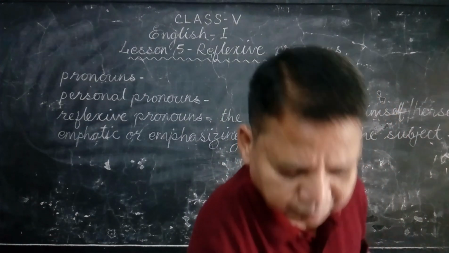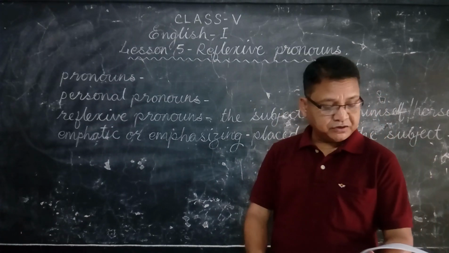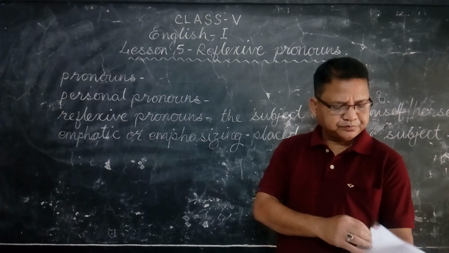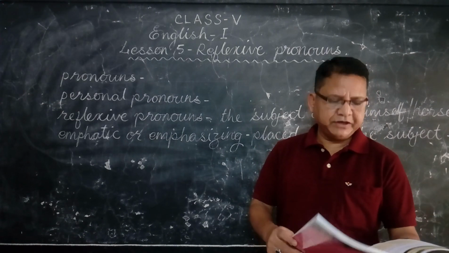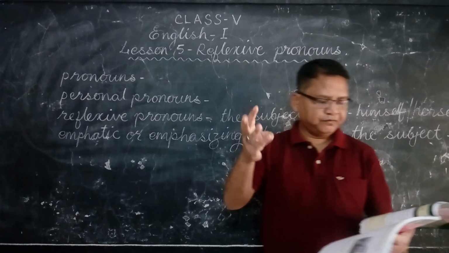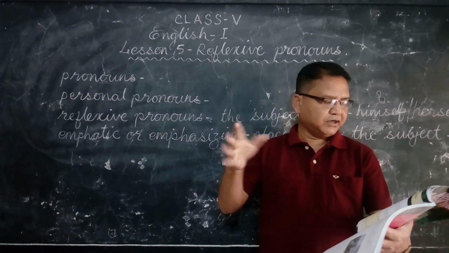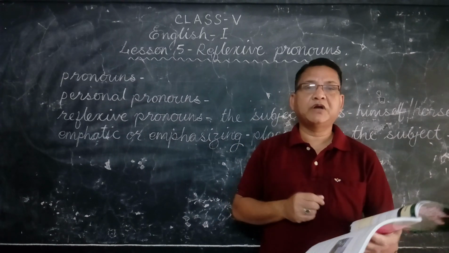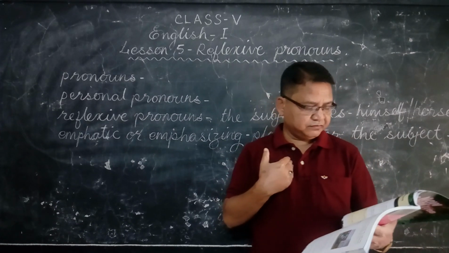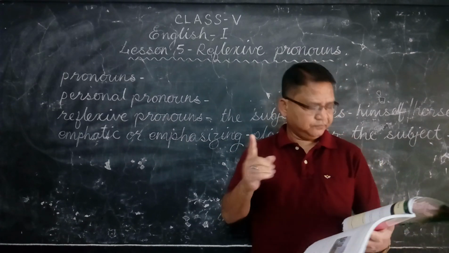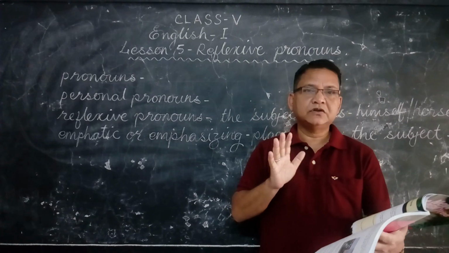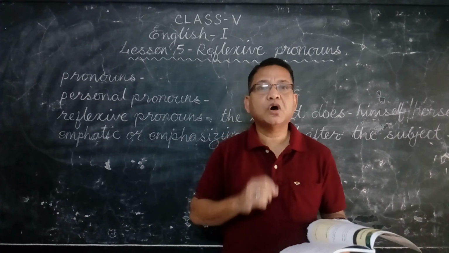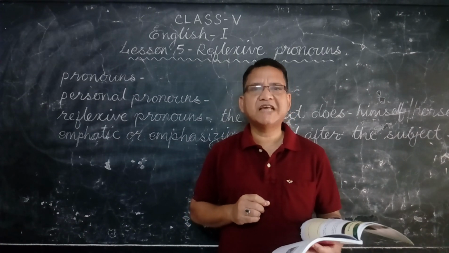Next one, personal pronouns. Now what are personal pronouns? You have learned personal pronouns in the previous lesson also. Let me tell you once again. They are categorized in three persons: first person, second person, third person. All the genders, singular and plural, are called first person, like myself, ourselves. Second person, all the genders, singular and plural: yourself and yourselves. Singular, yourself. Plural, yourselves.